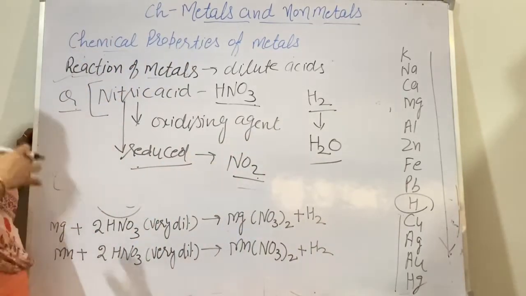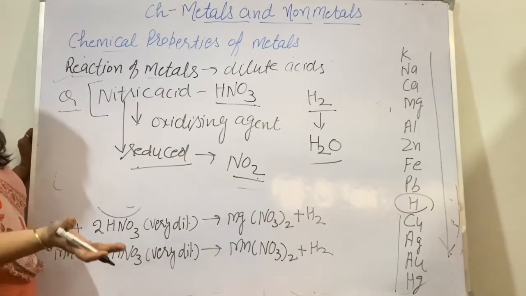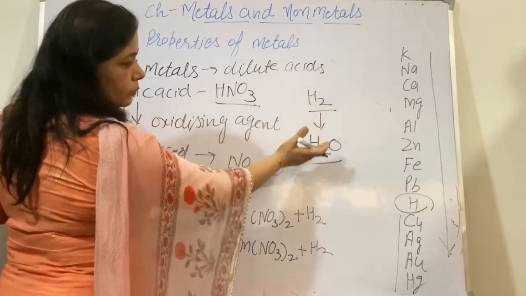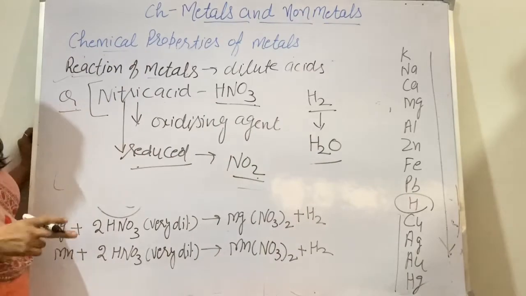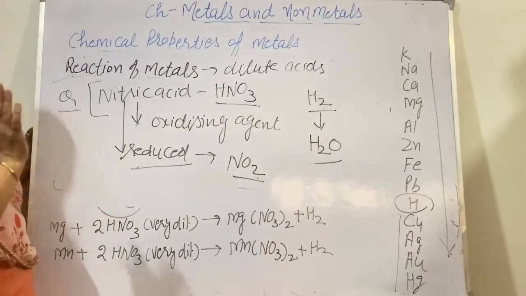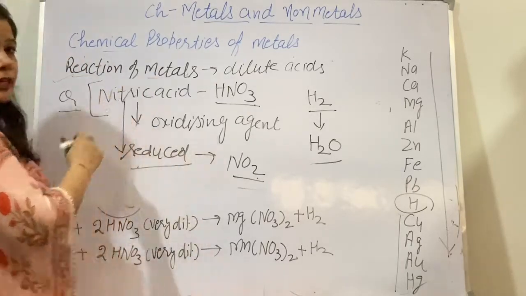That's why hydrogen gas will not be produced when these metals react with nitric acid.